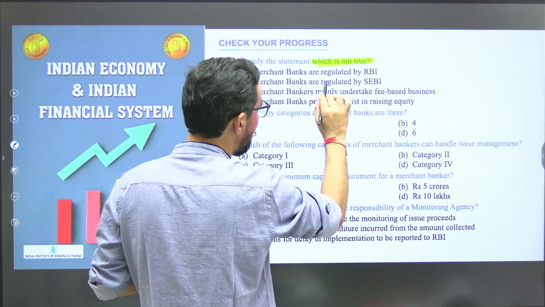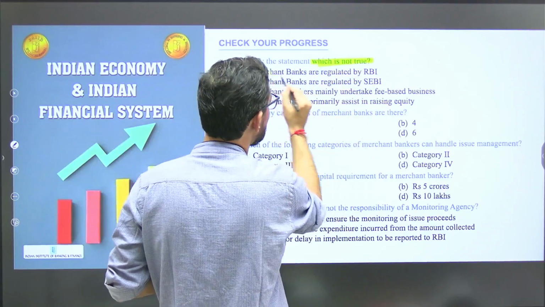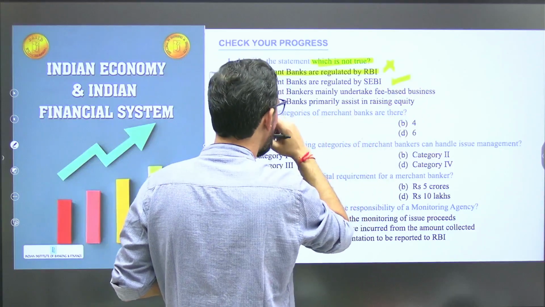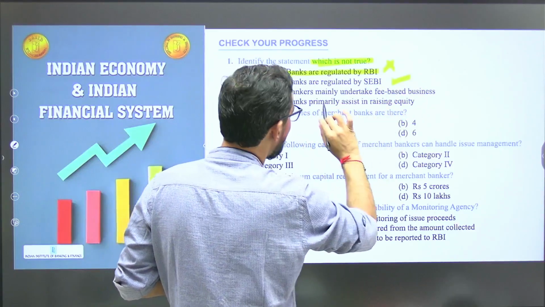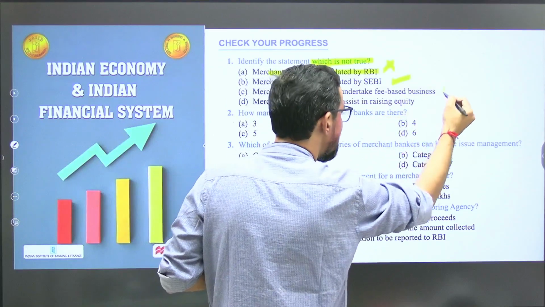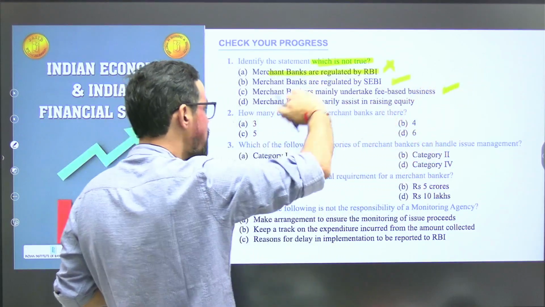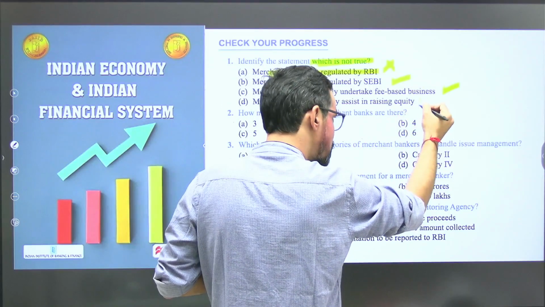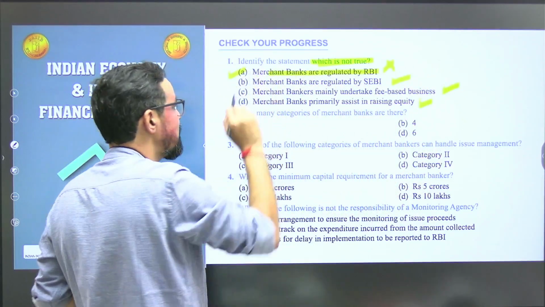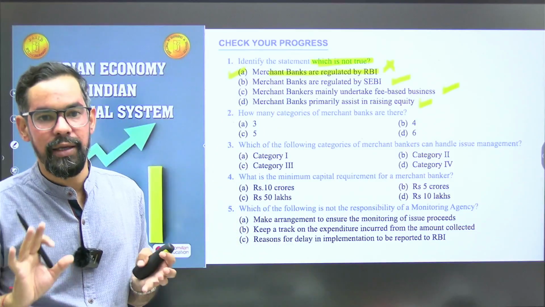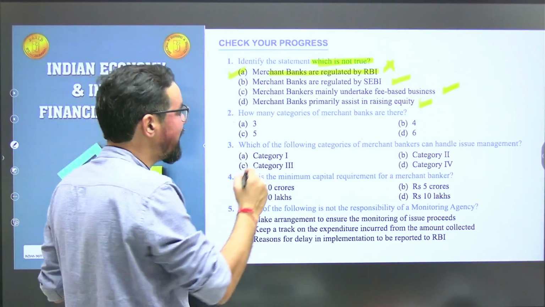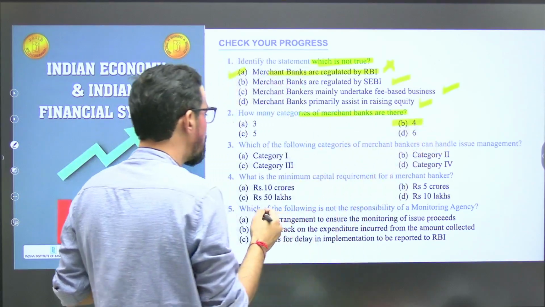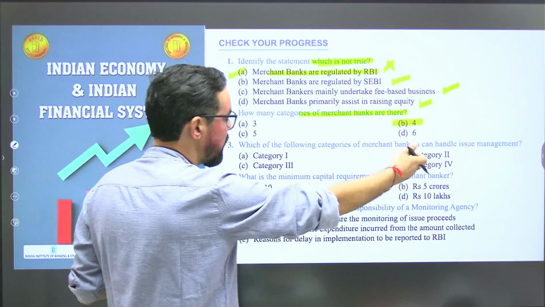Okay, so first question, identify the statement which is not true. Merchant bankers are regulated by RBI. So the first statement is incorrect. Merchant banks are regulated by SEBI, which is correct. Merchant bankers mainly undertake fee-based services, which is also correct. Merchant banks primarily assist in raising equity, which is also correct. So option A is incorrect about merchant banking regulation. Next one, how many categories of merchant banks are there? 4 categories as of now: category 1, category 2, category 3, category 4.